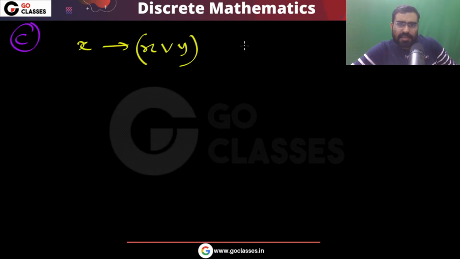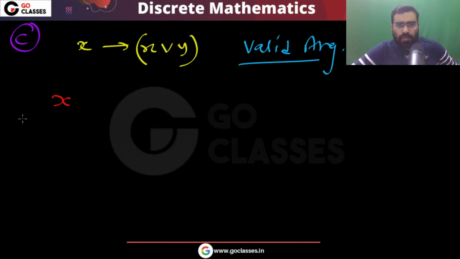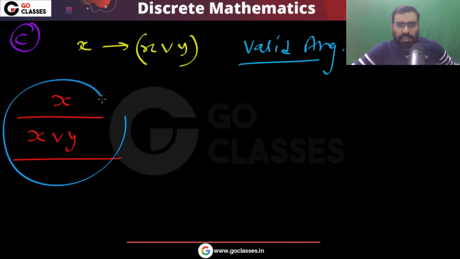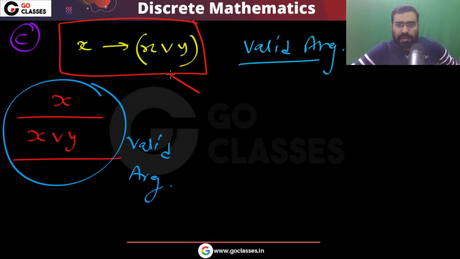Again, you can see this is a valid argument, because if X is true, then automatically X or Y will be true. So this argument is valid. So clearly I can say that this is a tautology. This statement is a tautology. You cannot make it false. This implication you cannot make false.